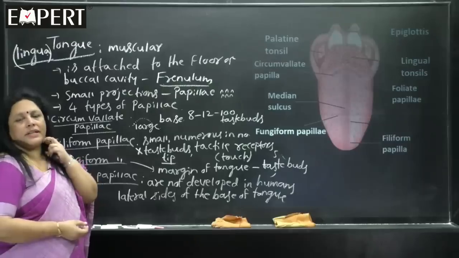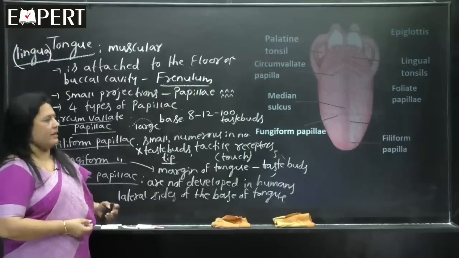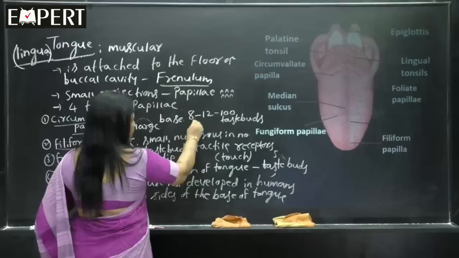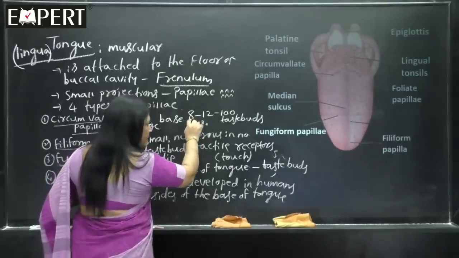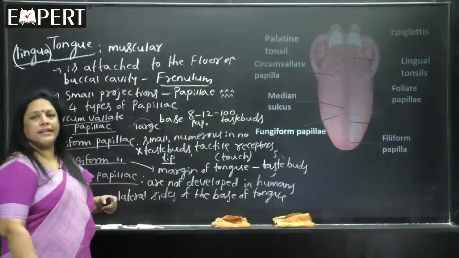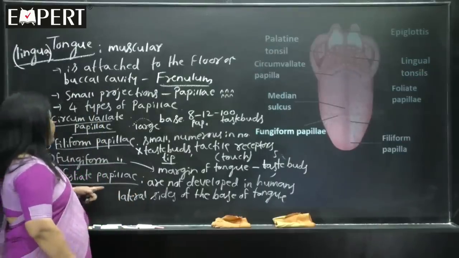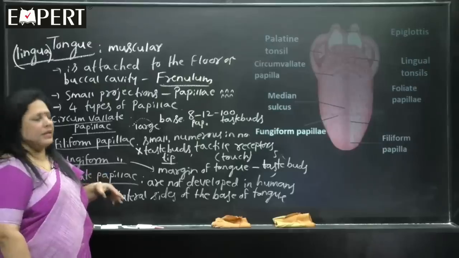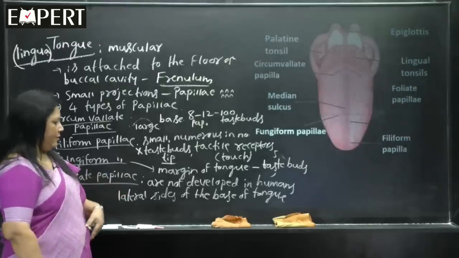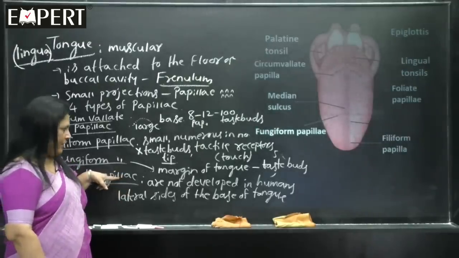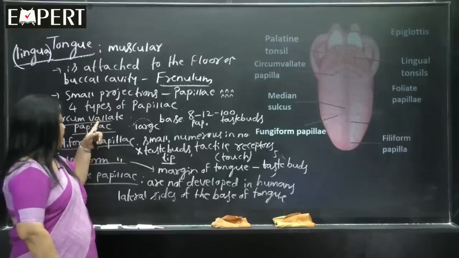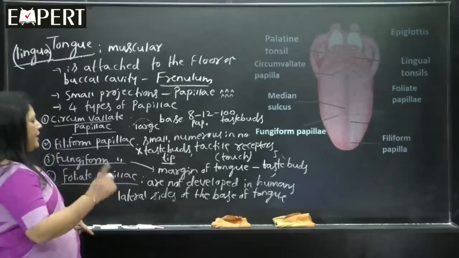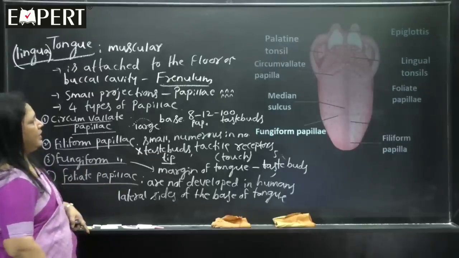The correct number of papillae is not given, but circumvallate are 8 to 12 papillae, each consisting of 100 taste buds. Foliate papillae you can also see in newborn babies, where they may be a little functional, but later they won't perform much function. It is shared by the other 3 types of papillae. Foliate papillae are present at the lateral sides of the base of the tongue.